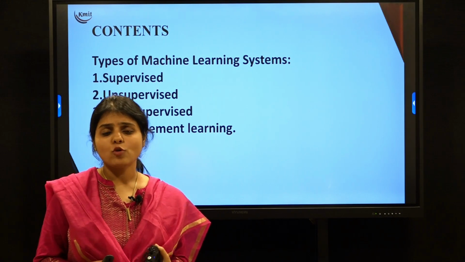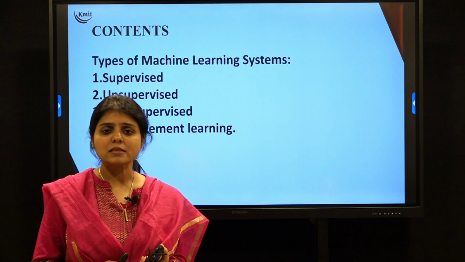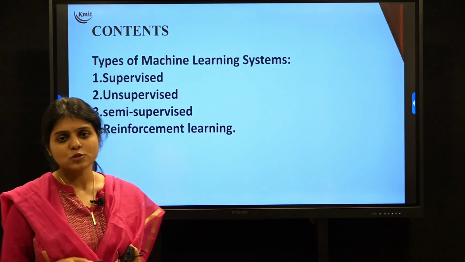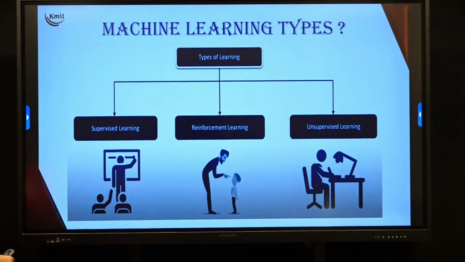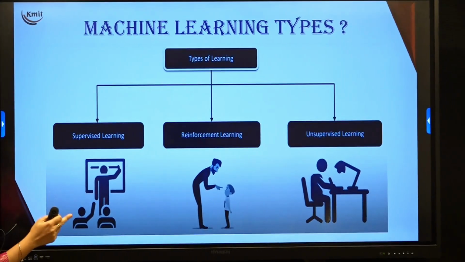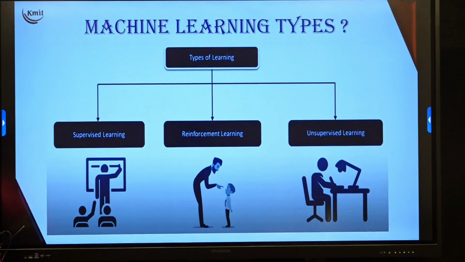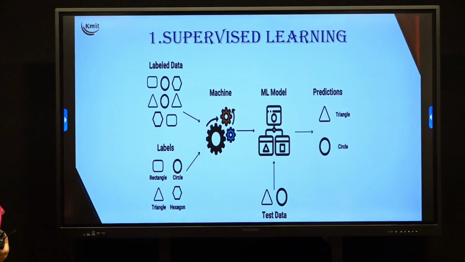So we would concentrate more on supervised learning systems, unsupervised learning systems and reinforcement learning systems in today's session. As you see here, there are three types of machine learning systems. One is called supervised learning, second is called unsupervised learning, third is called reinforcement learning. Let us look into each of them in detail. Let me start with supervised learning.